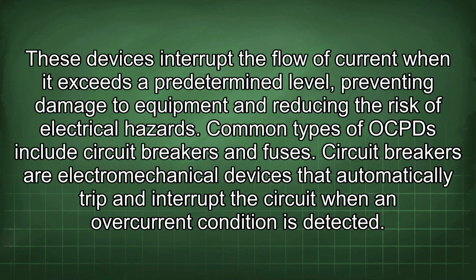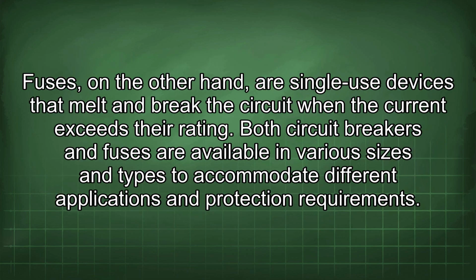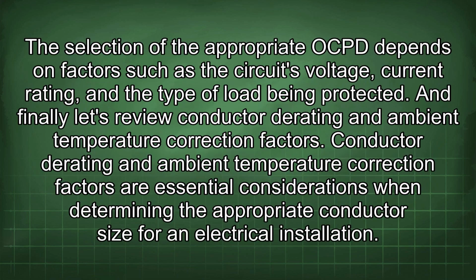Circuit breakers are electromechanical devices that automatically trip and interrupt the circuit when an overcurrent condition is detected. Fuses, on the other hand, are single-use devices that melt and break the circuit when the current exceeds their rating. Both circuit breakers and fuses are available in various sizes and types to accommodate different applications and protection requirements. The selection of the appropriate OCD depends on factors such as the circuit's voltage, current rating, and the type of load being protected.